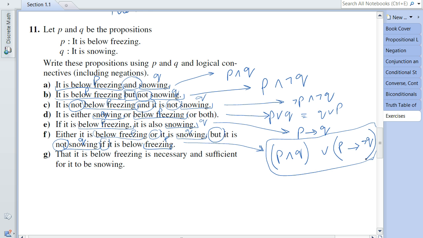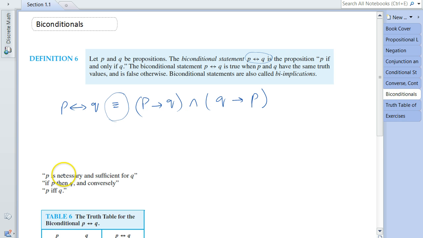Right, let's look at 11G. 11G says that it is below freezing is necessary and sufficient for it to be snowing. Now look at "necessary and sufficient". This gives us a hint that this is a bidirectional statement. The reason for that is, if you recall, let me take you to this part of the lecture.